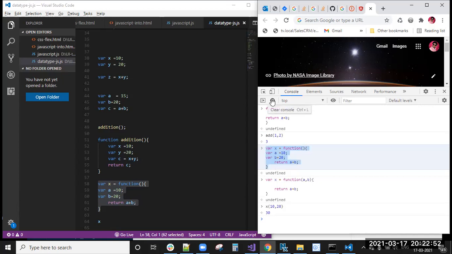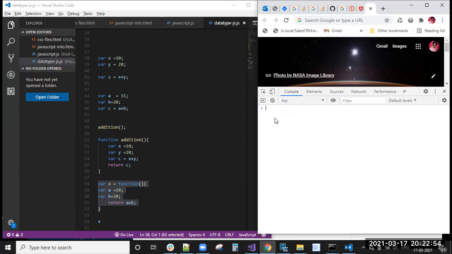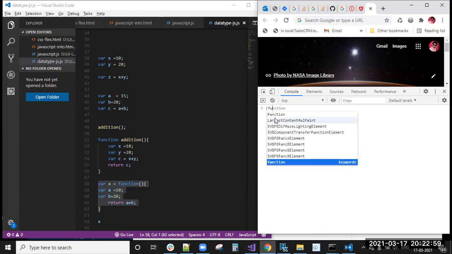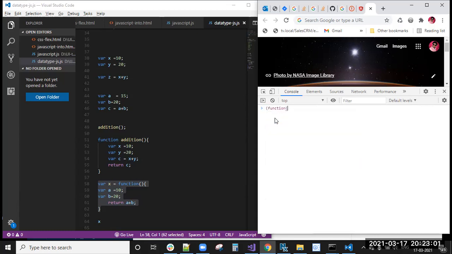And another third way is the immediately invocable function. An immediately invocable function is also an anonymous function only, but it will also perform a task.